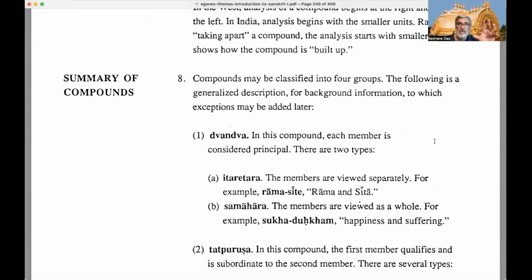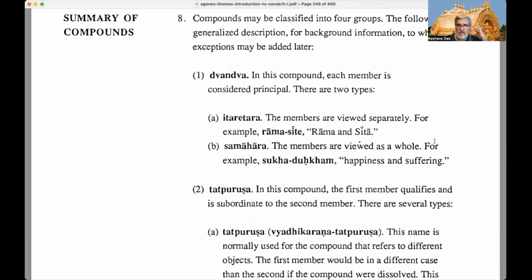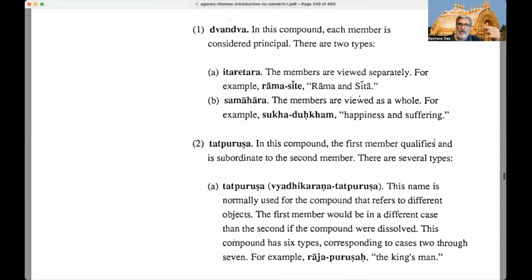Now, to summarize, compounds may be classified into four groups. The following is a general description for background information, to which exceptions may be added later. First, from the last lesson, we had Dvandva, a compound in which each member is considered principal, pradhana. There are two types, and we learned about them. The Itaretara Dvandva, where members are viewed separately, for example Rama Sita, or Sita Ramau, depending on how you want to say it: Rama Sita or Sita Rama.